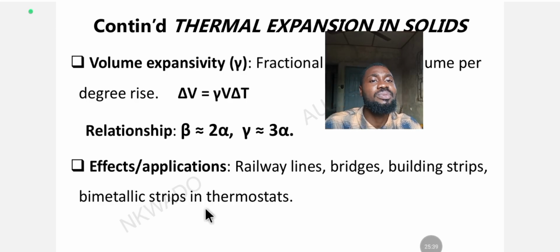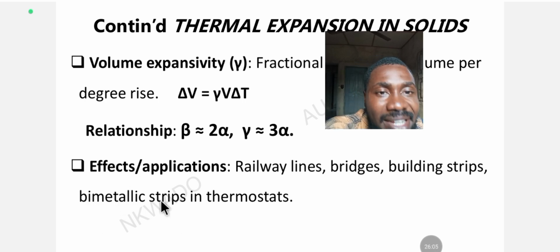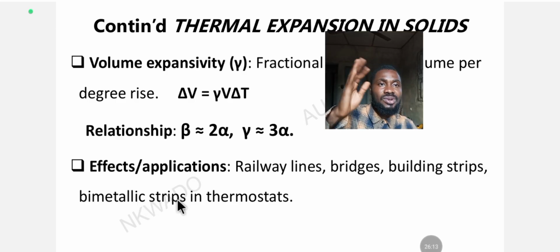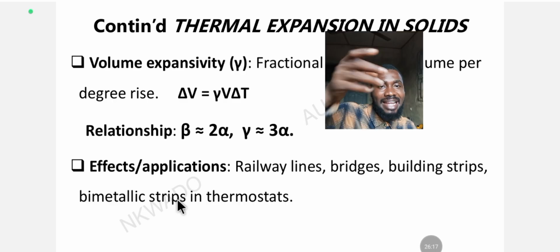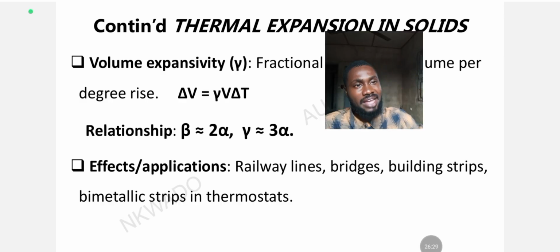Another one is the bimetallic strip, in thermostats, like the one you have in your pressing iron at home, used to control temperature. Don't look at bimetallic strip as a big word. It's not big jargon. Bi means two, metallic means metal, and strip means something flat and light. So it means two metallic flaps, one for high temperature, one for low temperature. That's why it's called a thermostat. It controls the temperature of the system, used in iron, refrigerator, AC, and so on.